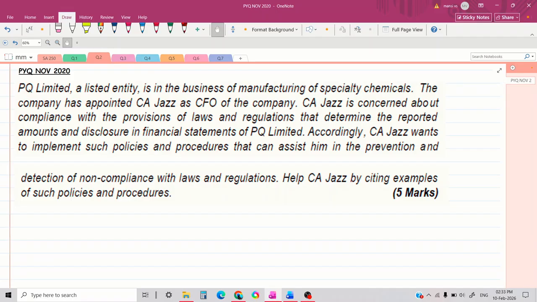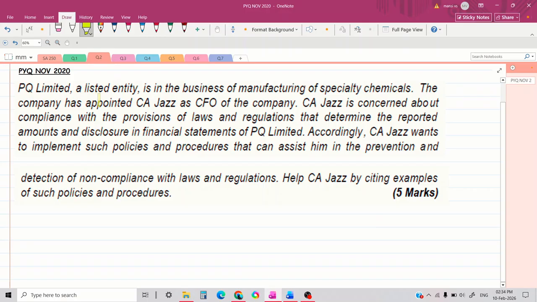PQ Limited, a listed entity, is in the business of manufacturing of specialty chemicals. The company has appointed CA Jazz as CFO of the company. CA Jazz is concerned about compliance with the provision of laws and regulation that determine the reported amounts and disclosure in financial statements of PQ Limited. Accordingly, CA Jazz wants to implement such policies and procedures that can assist him in the prevention and detection of non-compliance with laws and regulations. Help CA Jazz by citing examples of such policies and procedure.